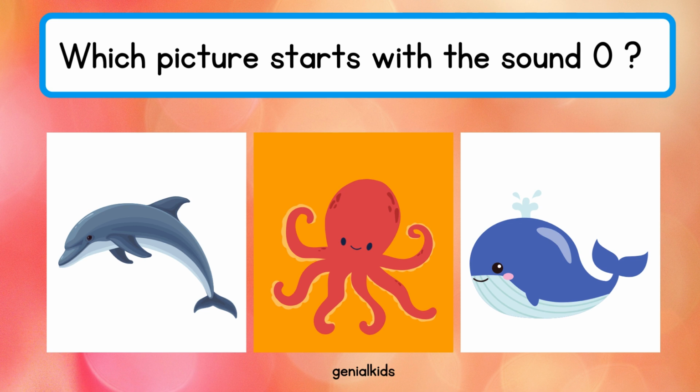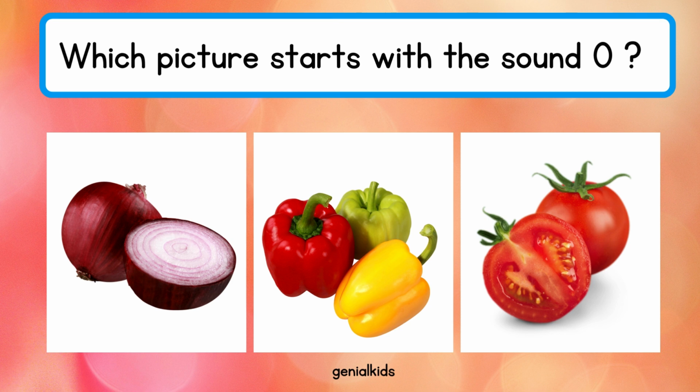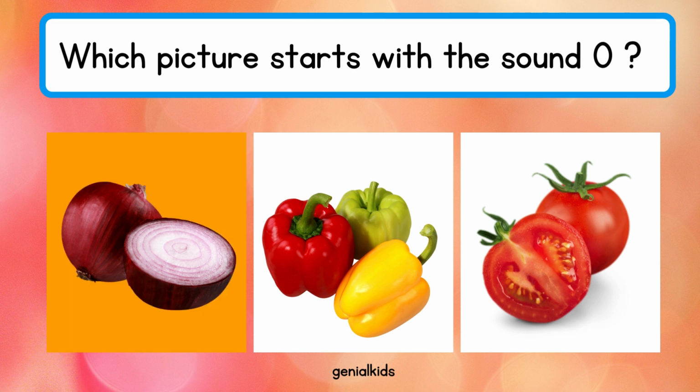Very good. Okay, now let's look at some vegetables. Vegetables that begin with O. We have onion, red peppers, tomatoes. Which one begins with O? Which one? Onion. Very good. That's so smart of you.